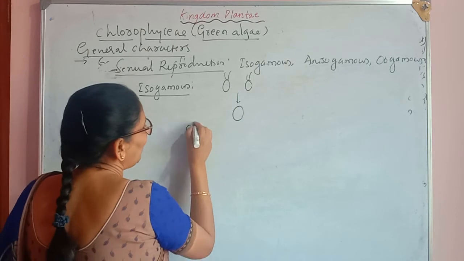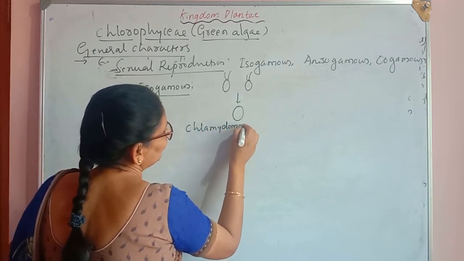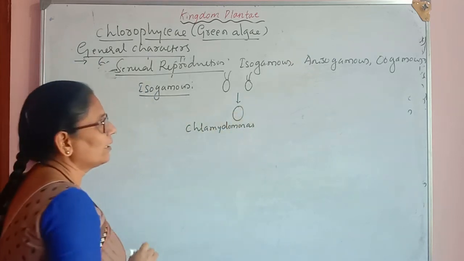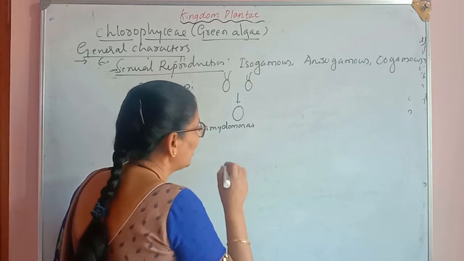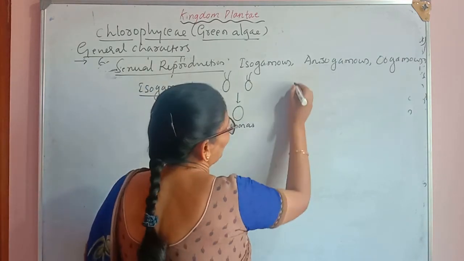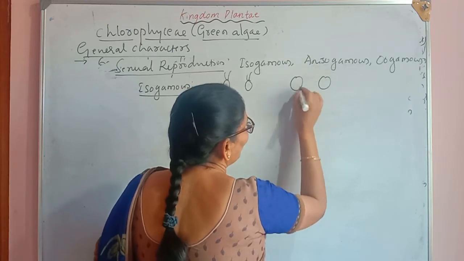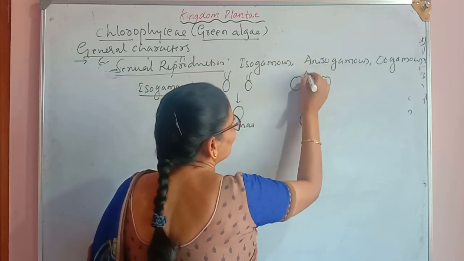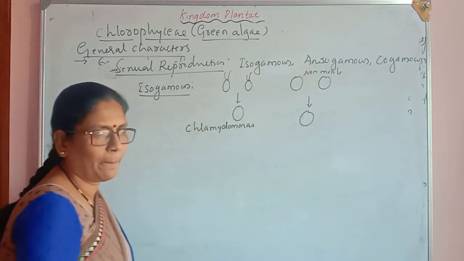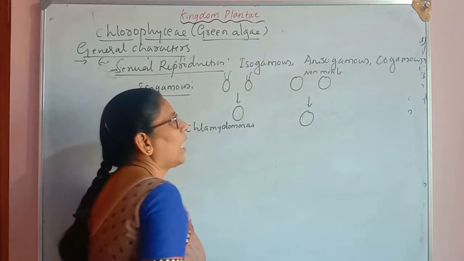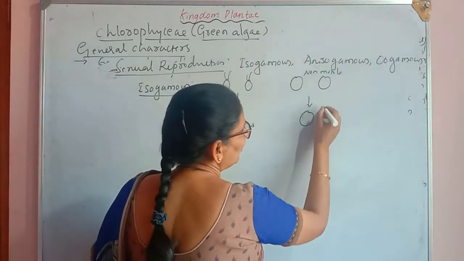Example: Chlamydomonas, where the gametes are motile. But in case of Spirogyra, here also we find isogamous, but the gametes are non-motile. Two isogametes which are similar and non-motile fuse and form the zygote.